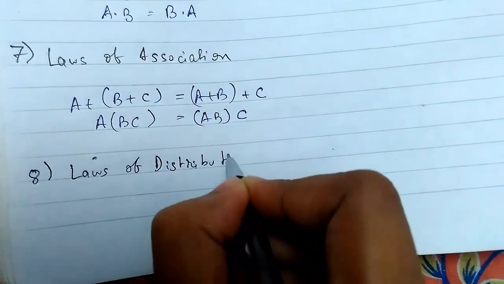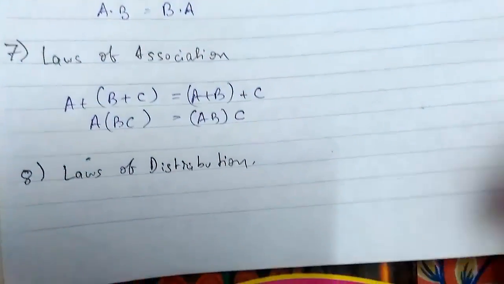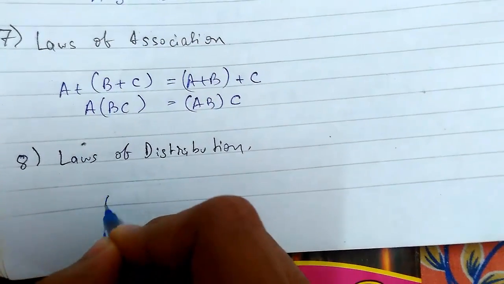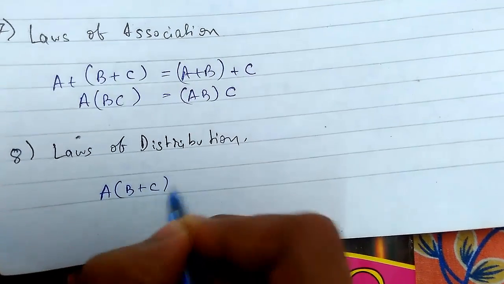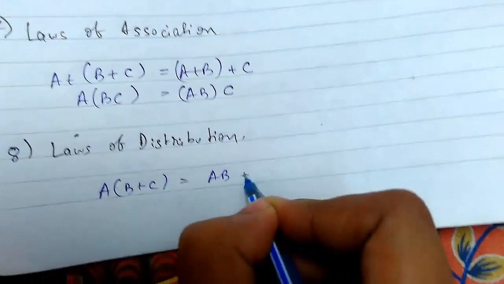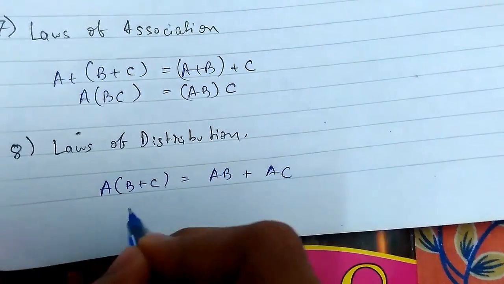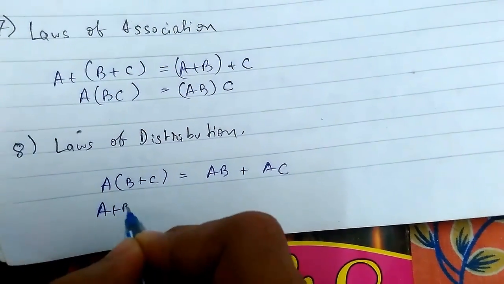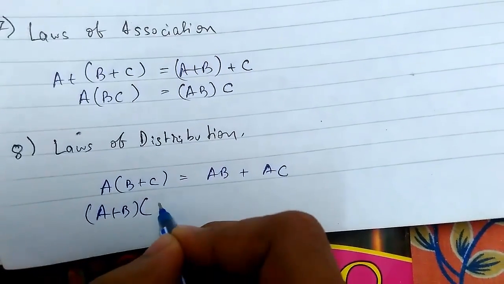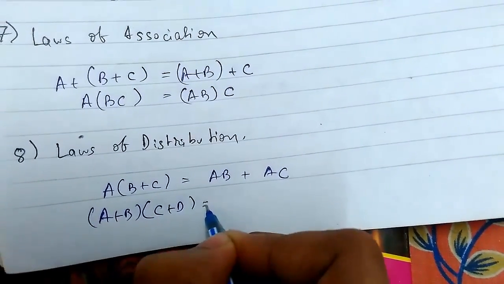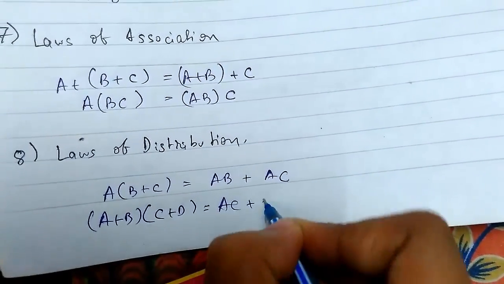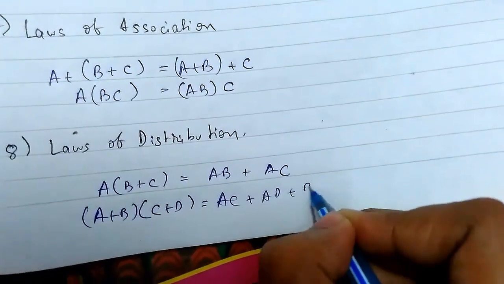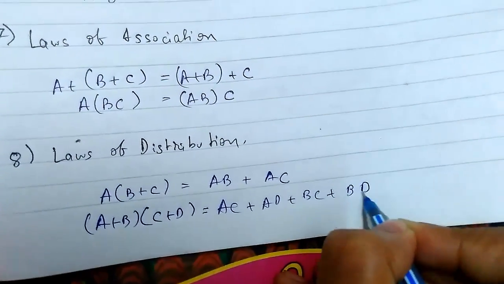Two laws here again: A(B plus C) equals AB plus AC, and (A plus B)(C plus D) equals AC plus AD plus BC plus BD.